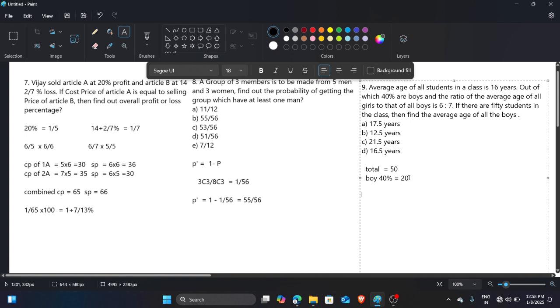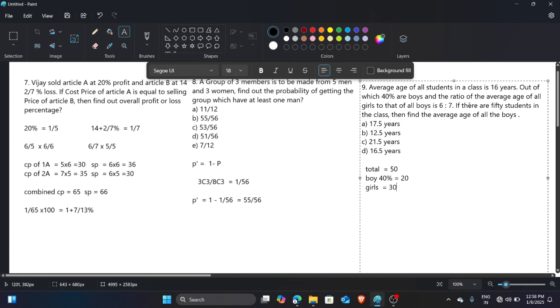Now you can understand. So the number of girls would be 30.